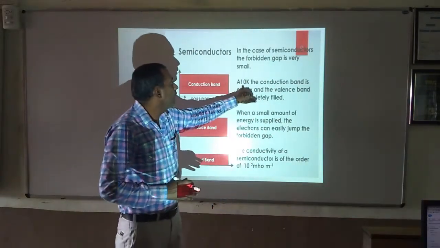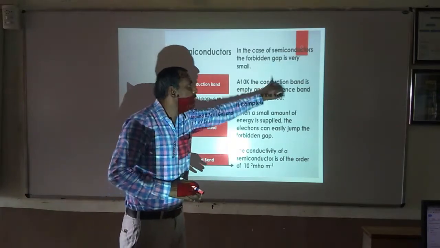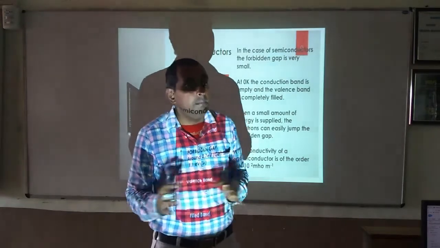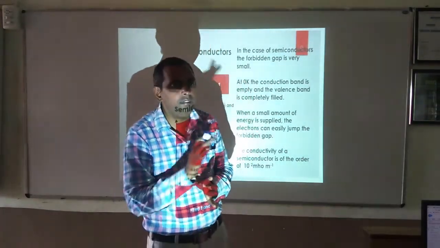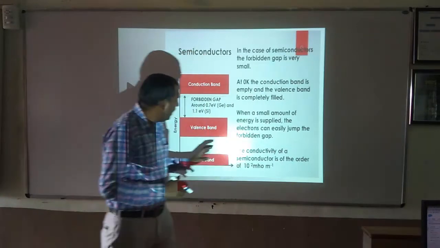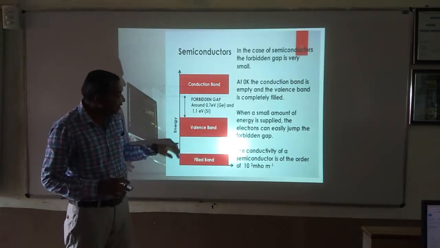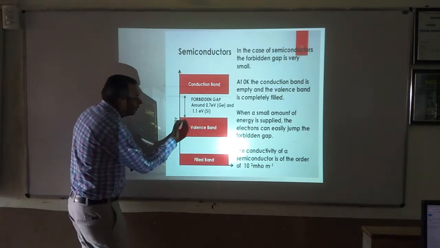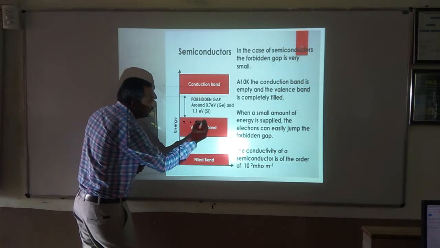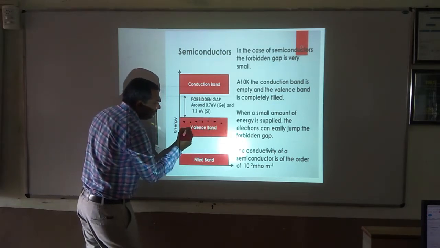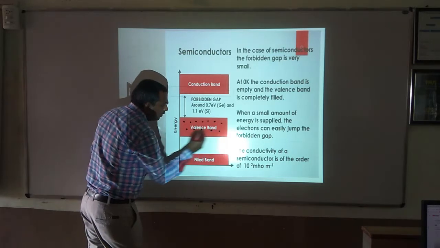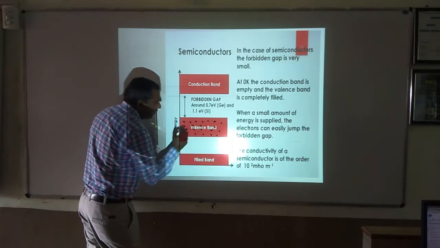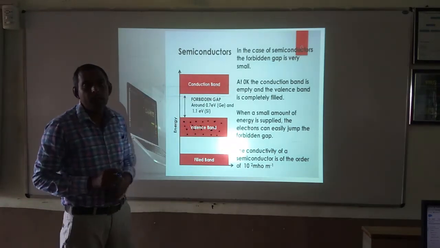At OK conditions, the conduction band is empty and the valence band is completely filled with electrons, whereas the conduction band is completely empty.